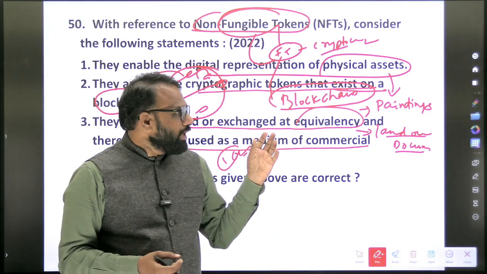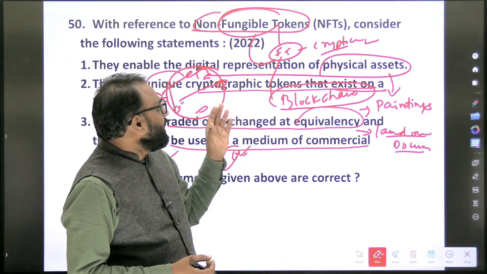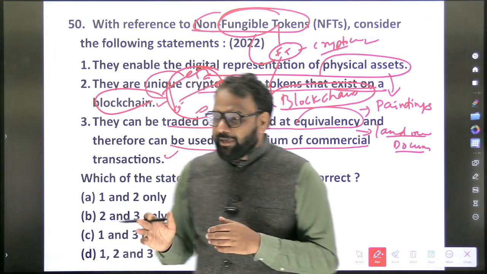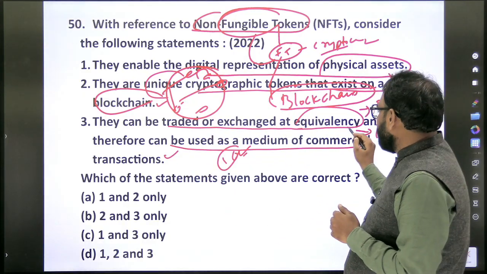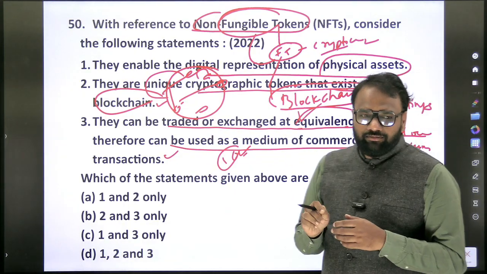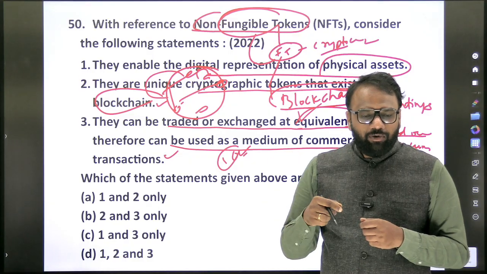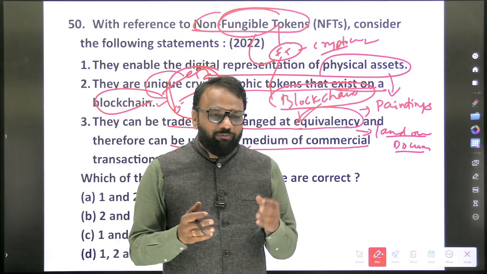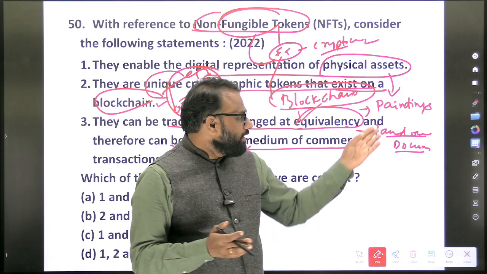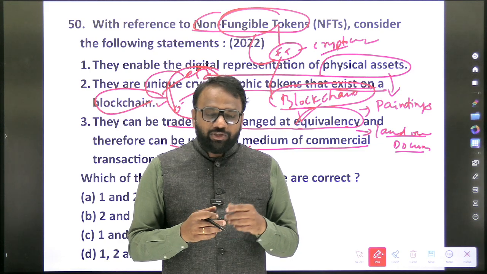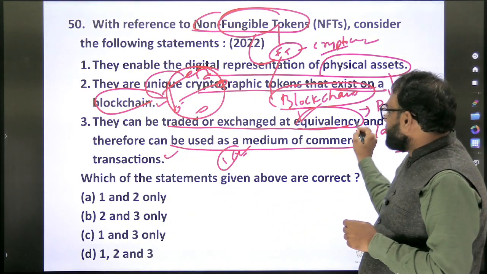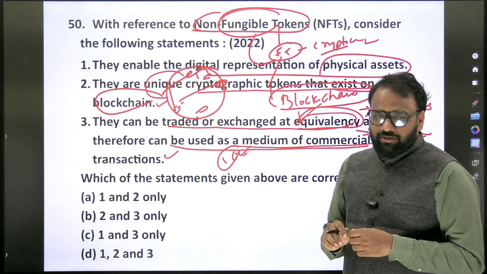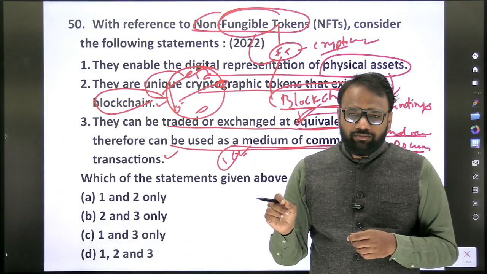But similarly here, you cannot use the painting-related non-fungible token for commercial transactions. Hence, statement 3 is wrong. They can be traded or exchanged at equivalence? No, at equivalence they cannot be traded. You give some units and you'll get exactly the same units? No. If, for example, one person gives some thousands of paintings, then he may get a land-related document. So they cannot be exchanged at equivalence and therefore cannot be used as a medium of commercial transactions. How about fungible tokens? Can they be used? Yes, they can be used.